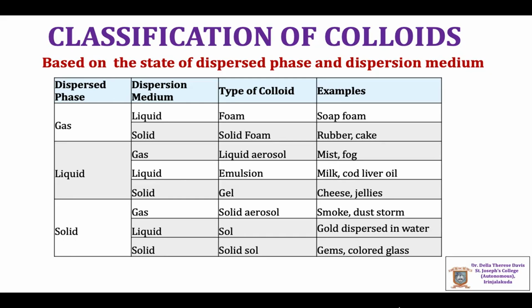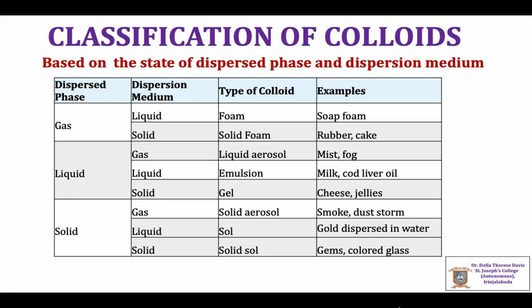When the dispersed phase is a liquid and the dispersion medium is gas, it is called liquid aerosol. The best examples are mist and fog. When both the dispersed phase and the dispersion medium are liquids, it is called emulsion. Examples are milk, cod liver oil, etc.